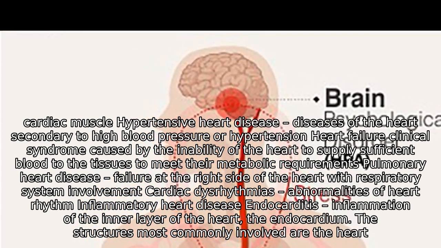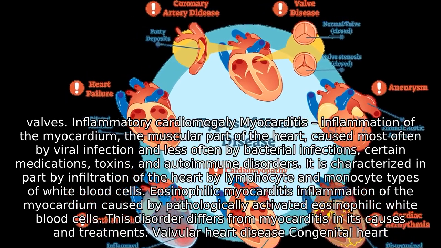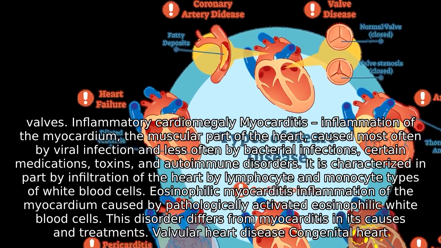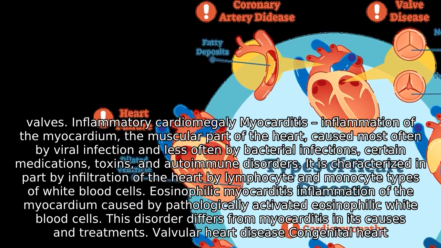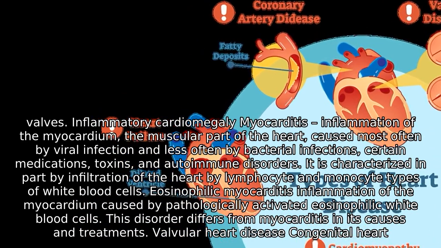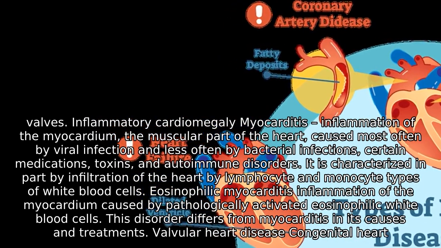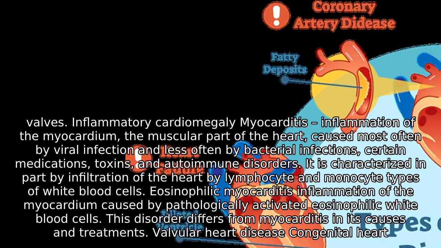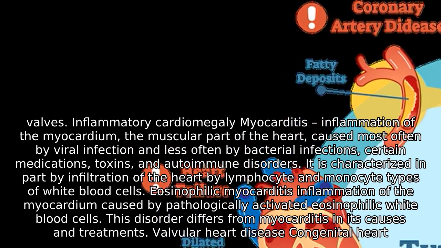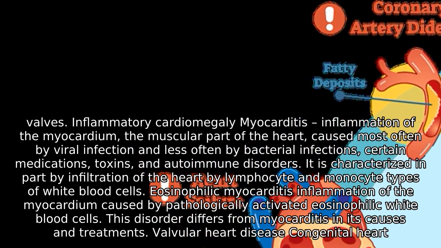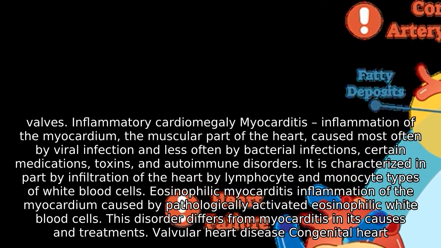The structures most commonly involved are the heart valves. Inflammatory cardiomegaly; myocarditis, inflammation of the myocardium, the muscular part of the heart, caused most often by viral infection and less often by bacterial infections, certain medications, toxins, and autoimmune disorders. It is characterized in part by infiltration of the heart by lymphocyte and monocyte types of white blood cells. Eosinophilic myocarditis, inflammation of the myocardium caused by pathologically activated eosinophilic white blood cells. This disorder differs from myocarditis in its causes and treatments.